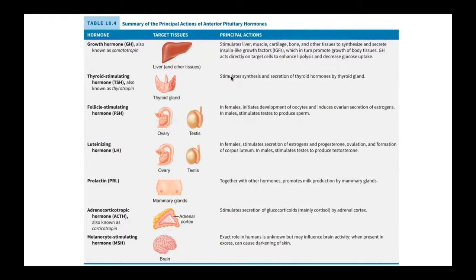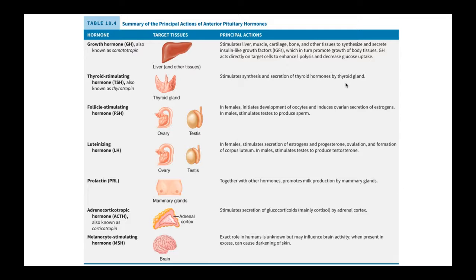Again, when we look on the top left here, we see growth hormone. It's going to target the liver, and it's going to stimulate the liver, muscle, cartilage, bone, and other tissues to synthesize and secrete these insulin-like growth factors, which in turn are going to promote growth of the bodily tissues. Okay. When you look at TSH, thyroid stimulating hormone, it's going to stimulate the synthesis and secretion of thyroid hormones by the thyroid gland, T4 and T3. When you think of FSH, follicular stimulating hormone, it's going to affect the testes and the ovaries to produce sex hormones, as is LH, luteinizing hormone.